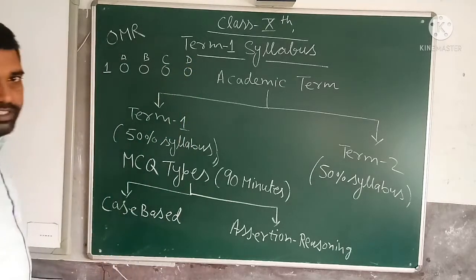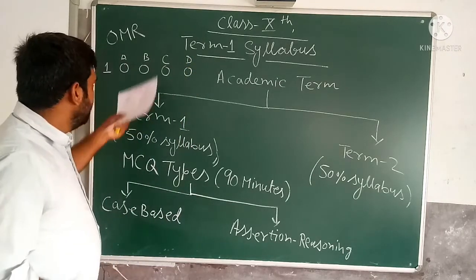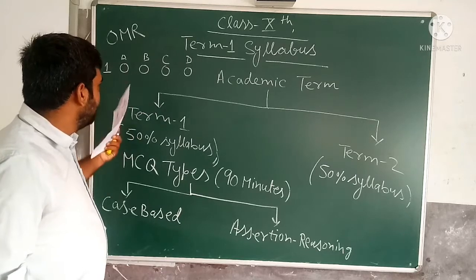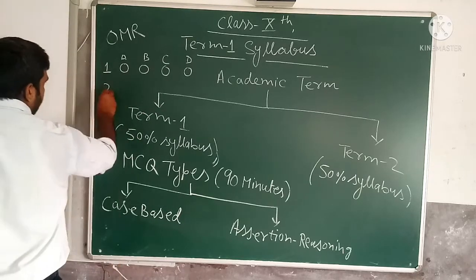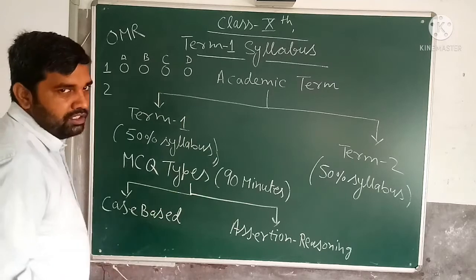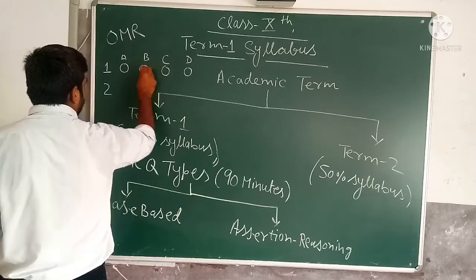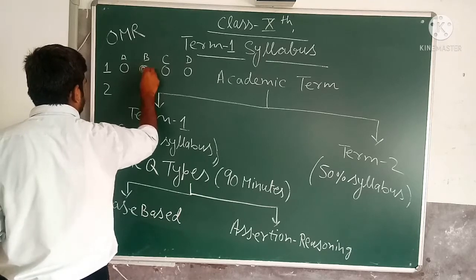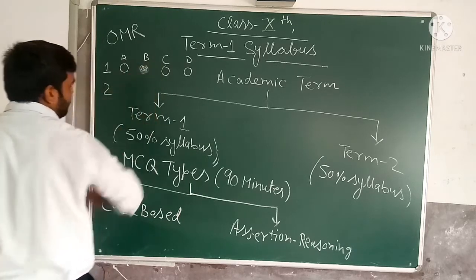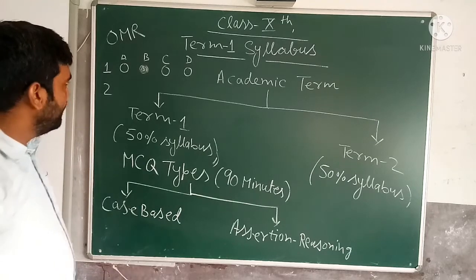In the OMR sheet, there will be 90 numbers like 1, 2, 3, 4, and you will get circles like that. Suppose the answer to question number 1 is B. Then you will fill the circle B. Like this, we have to give the term 1 exam.